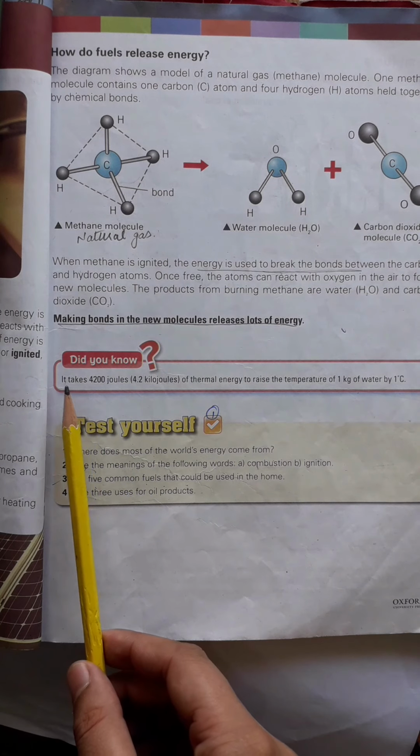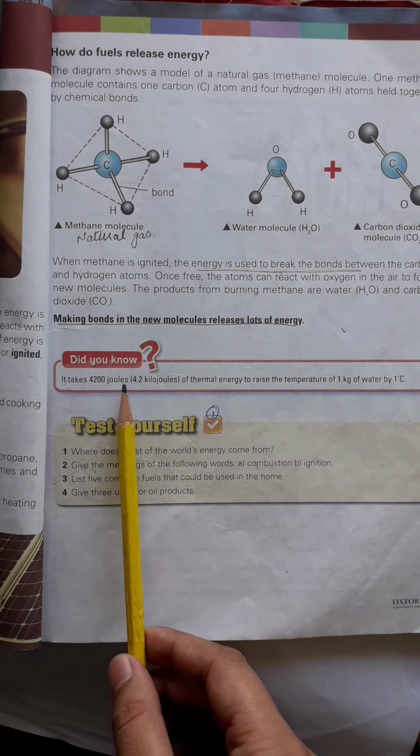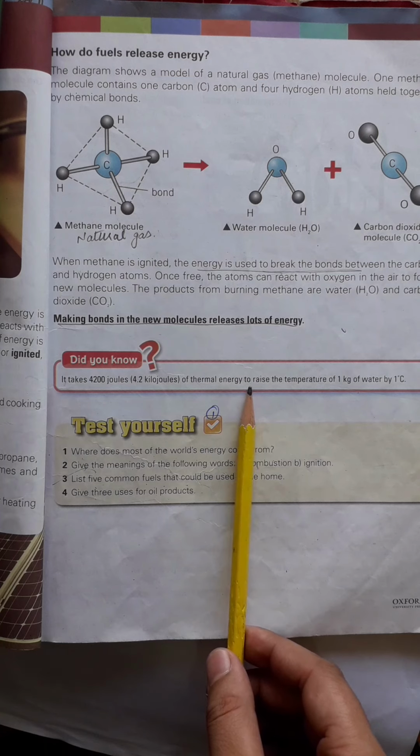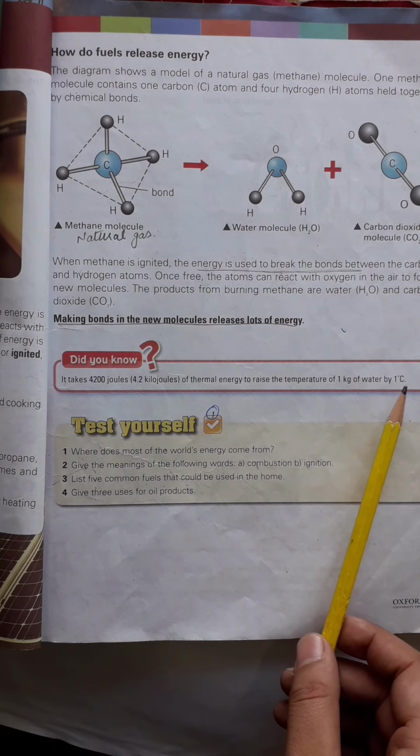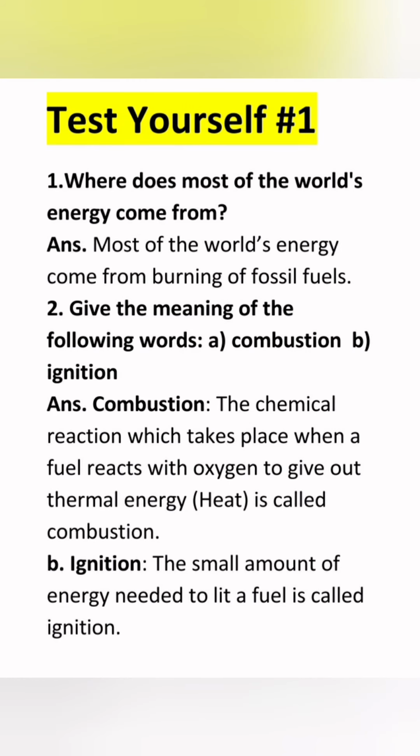Did you know? It takes 4200 joules of thermal energy to raise the temperature of 1 kilogram of water by 1 degree centigrade. Now we are going to start the Test Yourself of chapter number 3 on page number 33. The question number 1 is, where does most of the world's energy come from? The answer is, most of the world's energy comes from burning of fossil fuels.